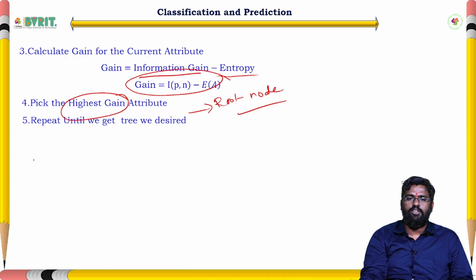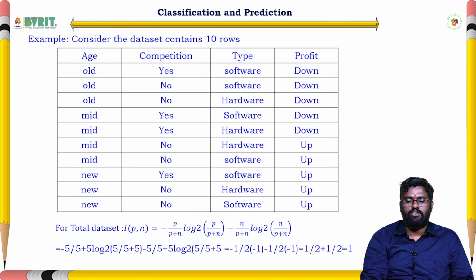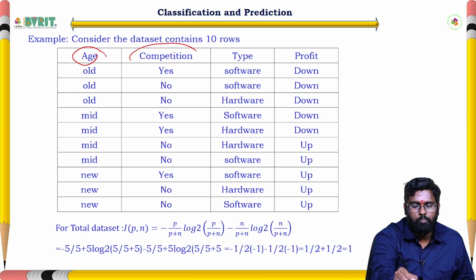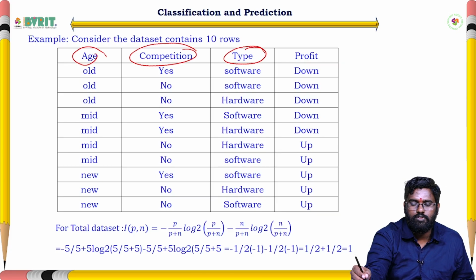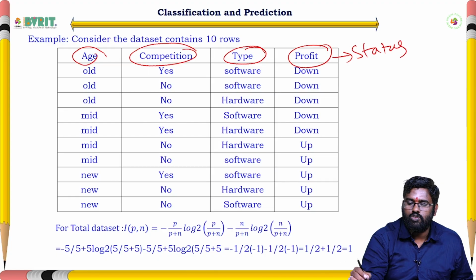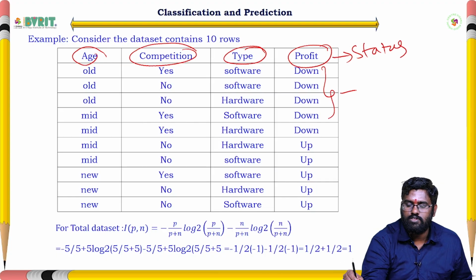So now I have taken one example, and based on that I will explain one by one. It contains a total of 10 rows. The attributes are age, competition and type, and the profit is our status. Here we have 5 downs, which is the negative status, and 5 ups, which is the positive status.